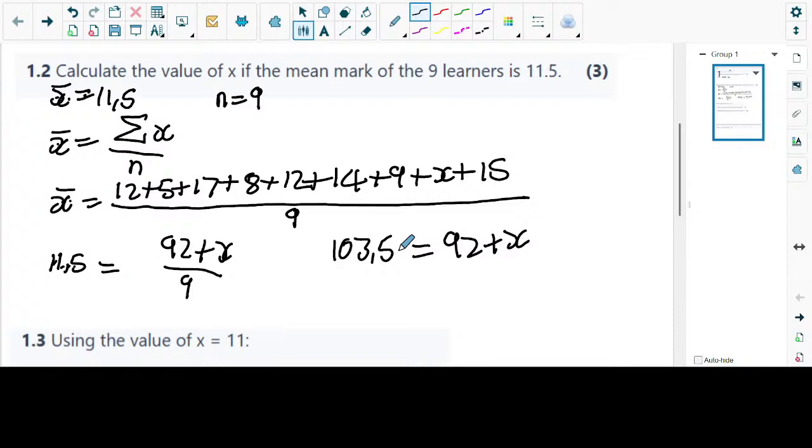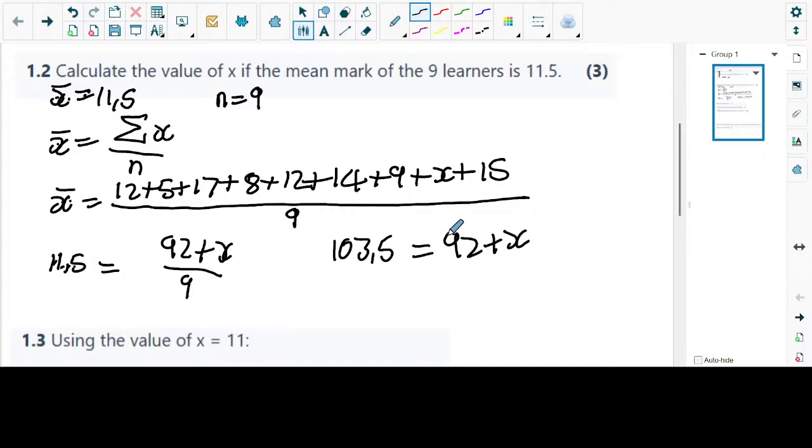If we are here now, this is algebra. It doesn't have anything to do with stats. Is there anyone who's brave enough? Yeah, they're quiet. I think they're not brave to this point. But I think this one is general algebra. I don't think it's that tough though. Alright, let's just do it.